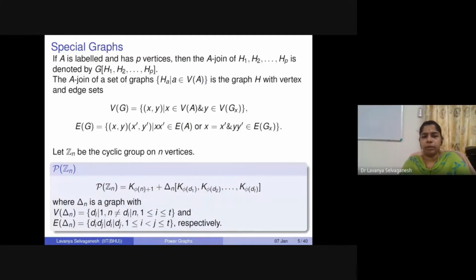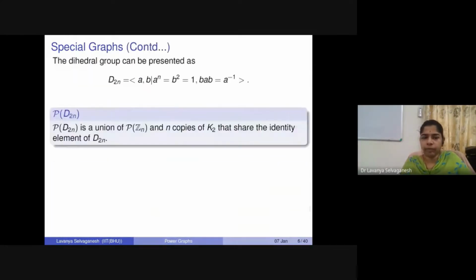Right. So in other words, suppose n is a prime number, for a simple condition. If we start with n as a prime number, then the delta n part is going to be empty for us, and so we'll only have a complete graph on n vertices. So when n is a prime number, then the power graph of Zn is nothing but the complete graph on n vertices. Okay, so that's a simple structure we could see.